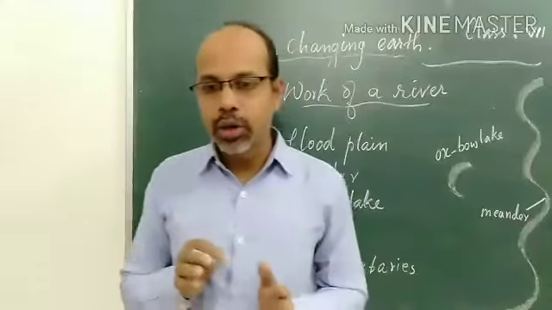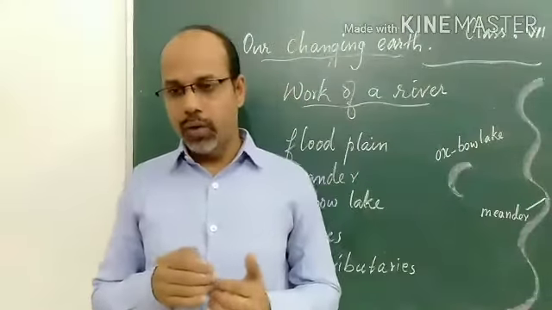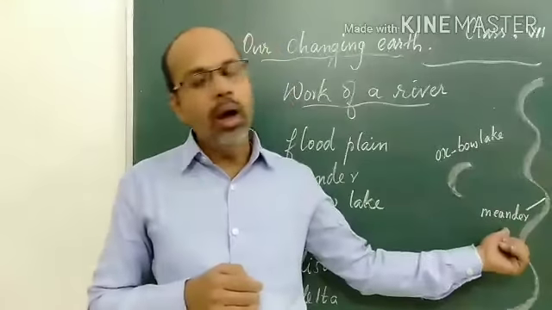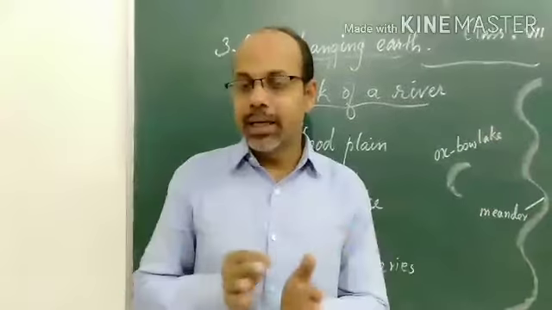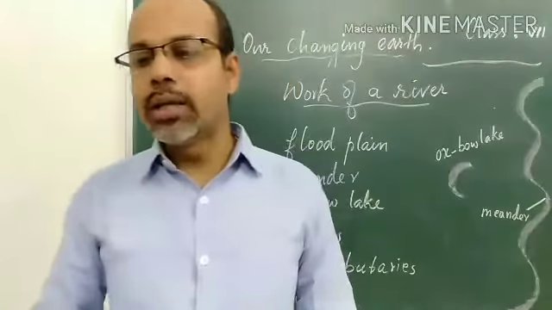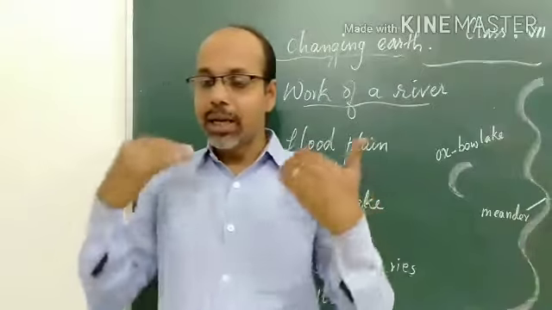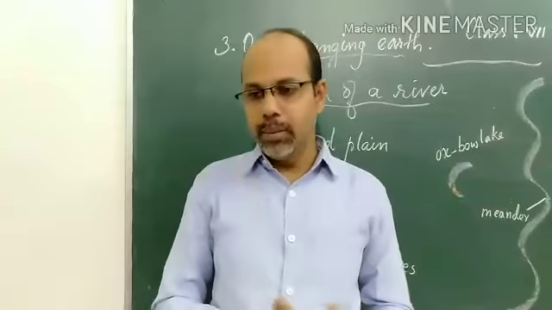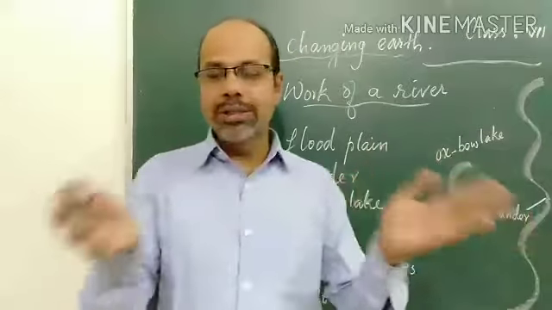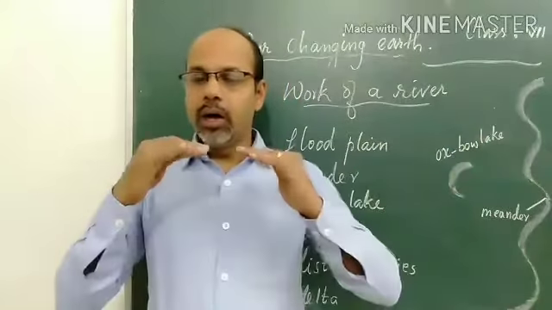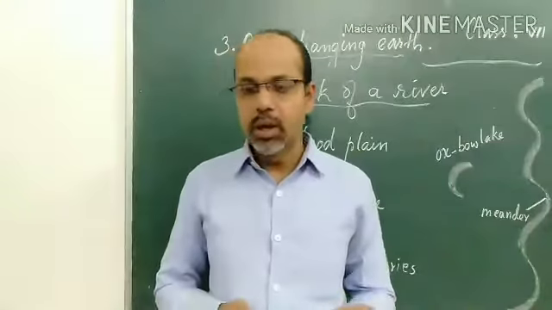When it is flowing through the plain, the flow of the river becomes slower. Then it creates a meander. What is a meander? The twists or turns of a river are known as a meander. Now, due to continuous erosion, we have studied erosion and deposition of sediments. All along the meander, on both sides of the river, the sediments brought by the rivers are deposited.